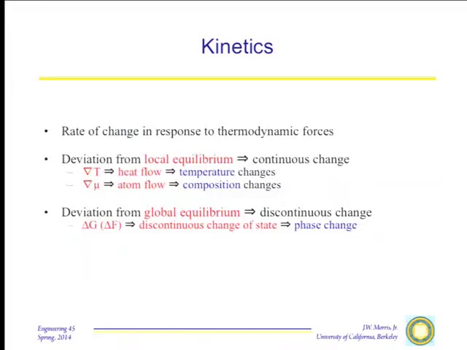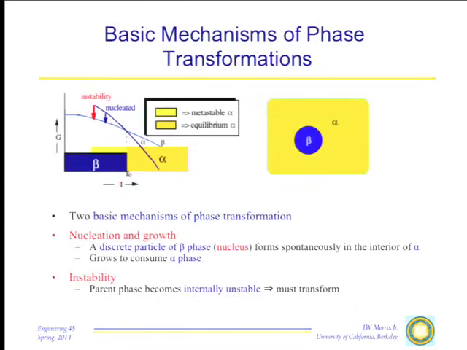Okay, let's get started. What we're talking about now is phase transformations or structural transformations that are driven by deviations from global equilibrium. We change the structure of a material in order to minimize the appropriate thermodynamic potential, which is usually the free energy. There are really two ways in which phase transformations are accomplished.